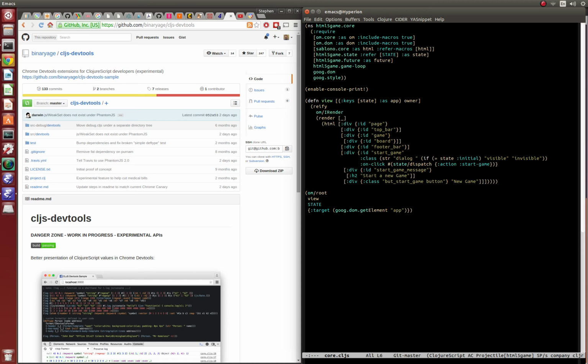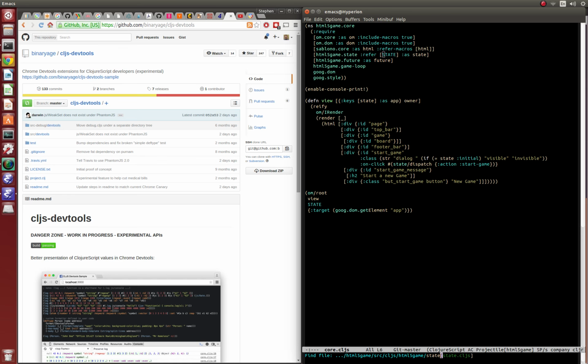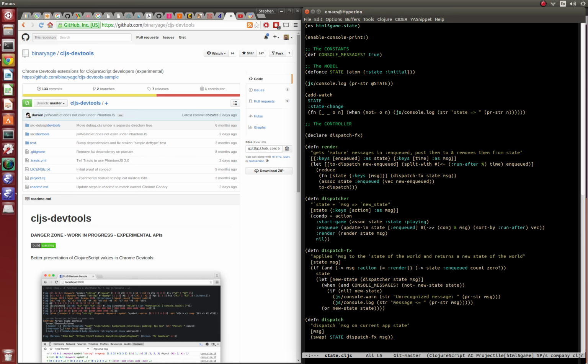I think that was new to you. Other than that, core is identical, or mostly. First of all, I moved some things into state. I think I moved the console message as well, which doesn't make a whole lot of sense. It should be in constants or something, another namespace. But anyway, state is here now, and everyone refers to it from here. It prints the initial version of the app, and prints all changes to the app.